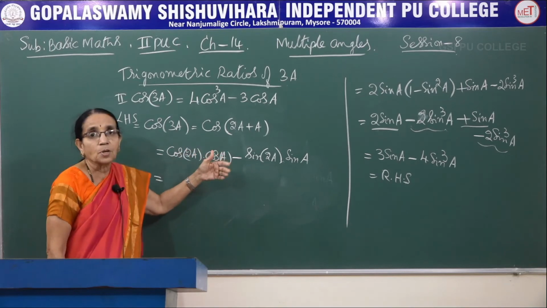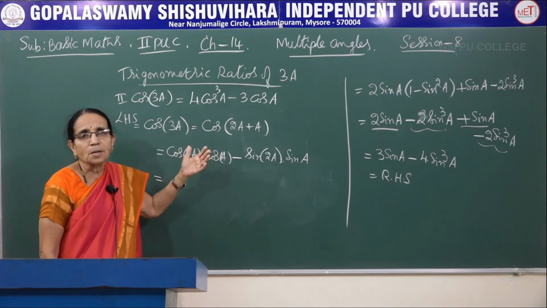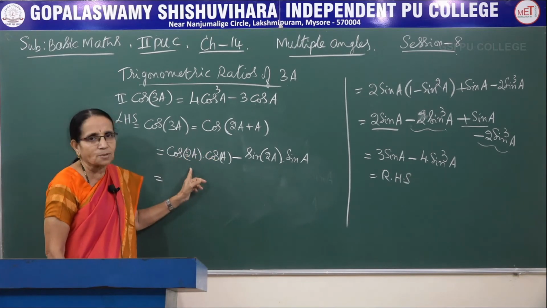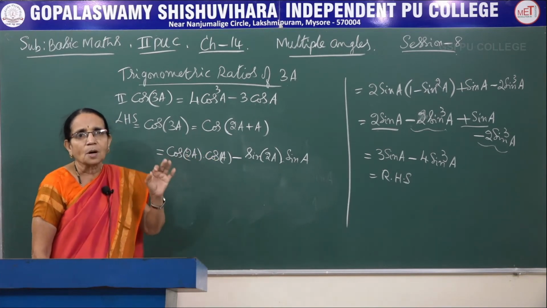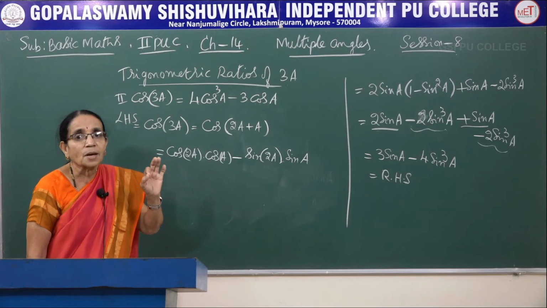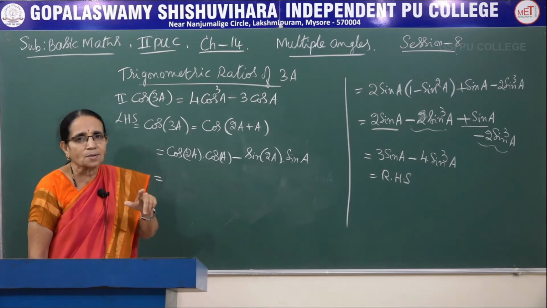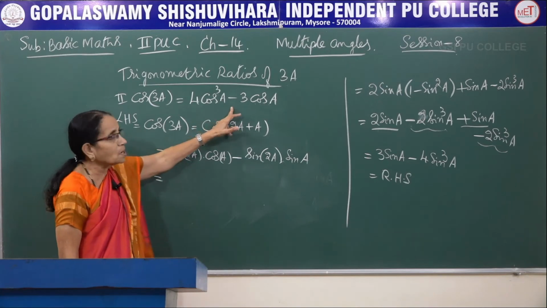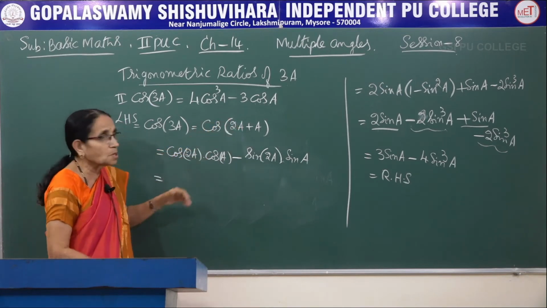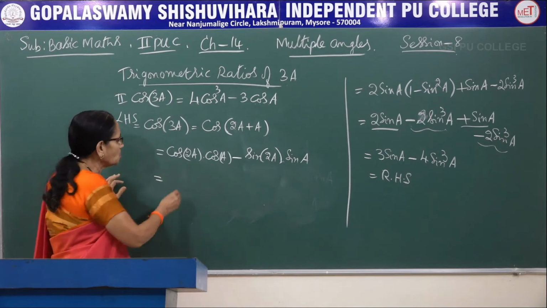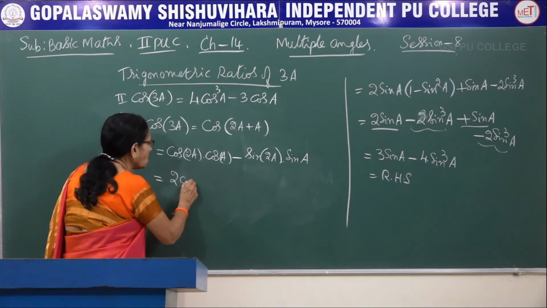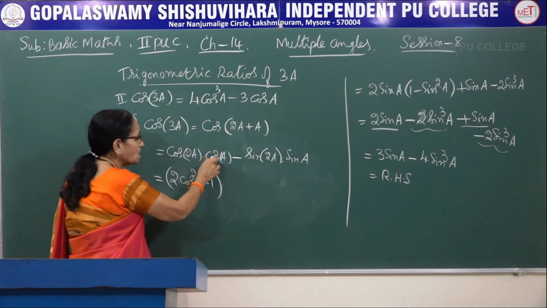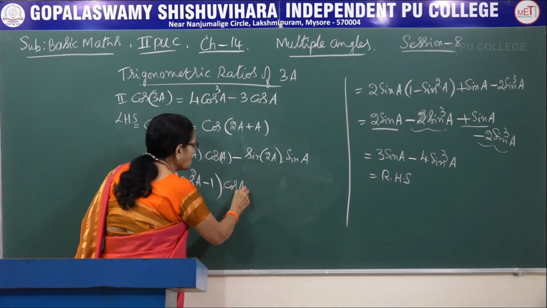Which formula did we use in the previous one? We wanted it in terms of sine. So I wrote cos of 2a as 1 minus 2 sine square a, because I wanted the result in terms of sine. Whereas here it has to be only cosine ratio, so I will be using the last formula. Cos of 2a could be written as 2 cos square a minus 1. And this cos a, write it as it is.